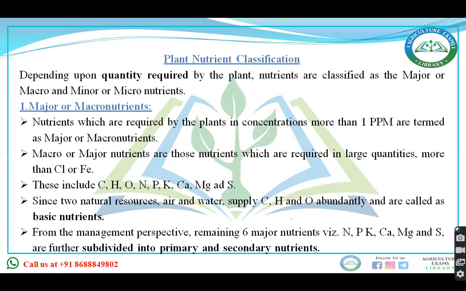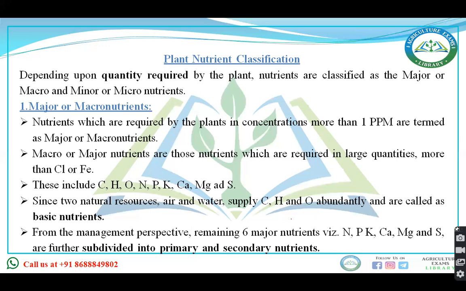Nutrients which will be required by the plants in a concentration greater than 1 ppm will be termed the major or macronutrients. When you talk about the macronutrients, these are also required in large quantity. These will include carbon, hydrogen, oxygen, nitrogen, phosphorus, potassium, calcium, magnesium, and sulfur.